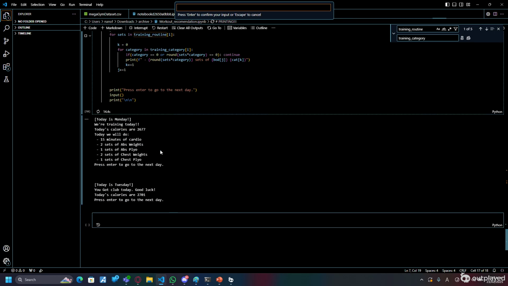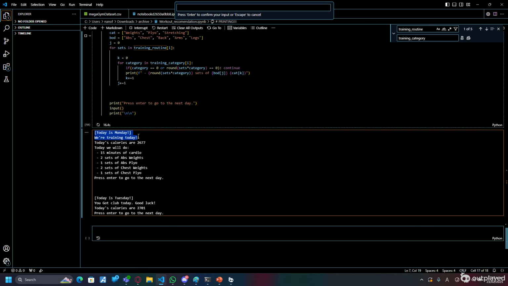So today is Monday, and Monday is a free day, so we're training. So it tells me how many calories I'm supposed to eat for that day and what I'll be doing, right? So 15 minutes of cardio, and I'll be hitting abs today. So I'm doing some weight training for my abs, some plyometrics, and then I'm hitting chest as well.